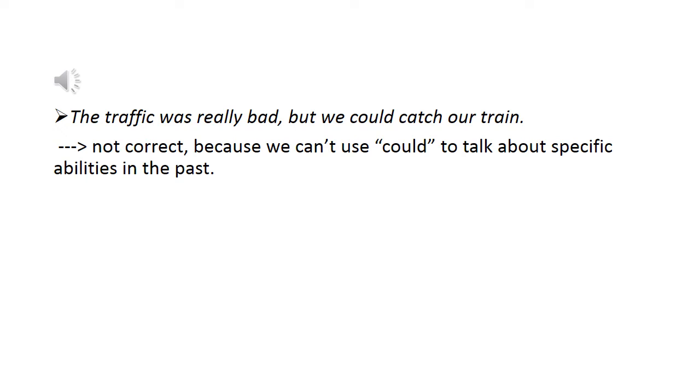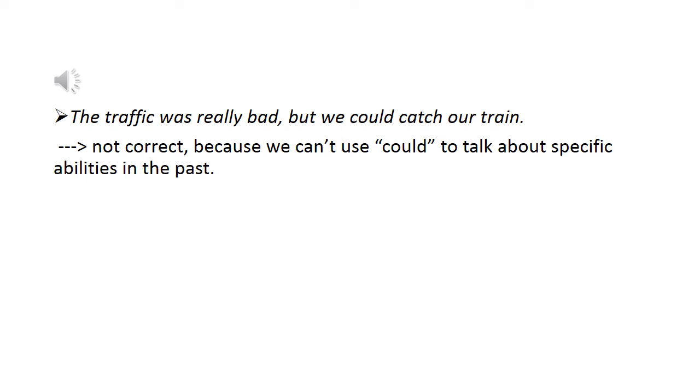Okay, now let's look at ability in the past. Could versus be able to. Let's look at an example sentence. The traffic was really bad, but we could catch our train. Does it sound right to you? What do you think?